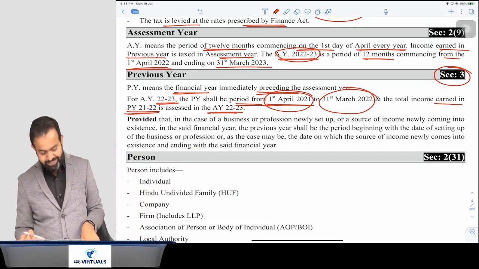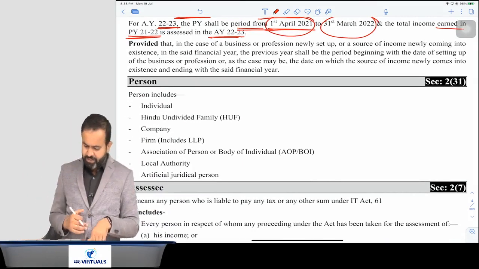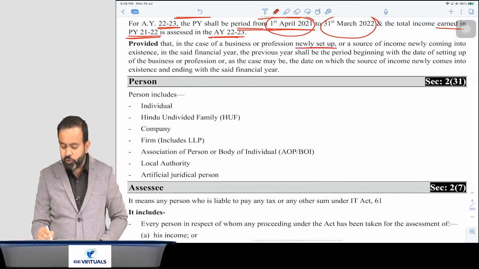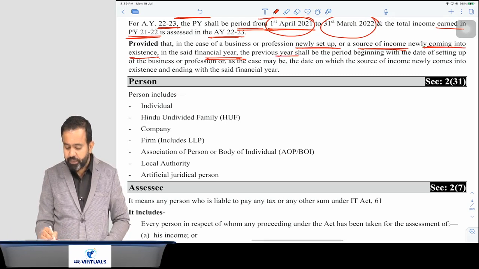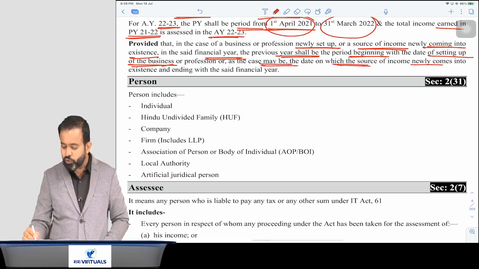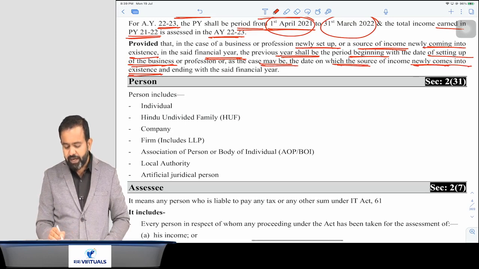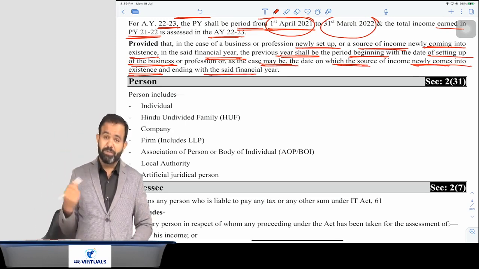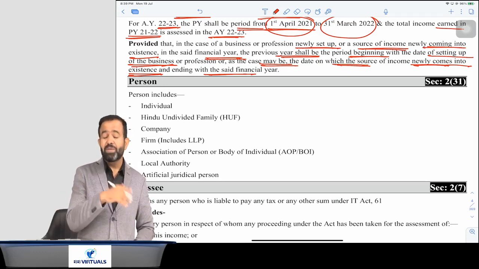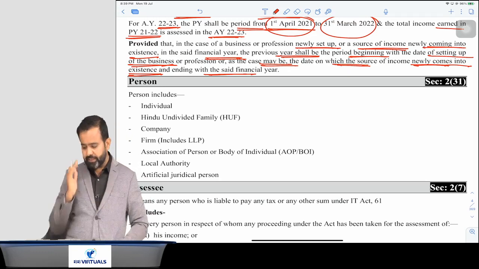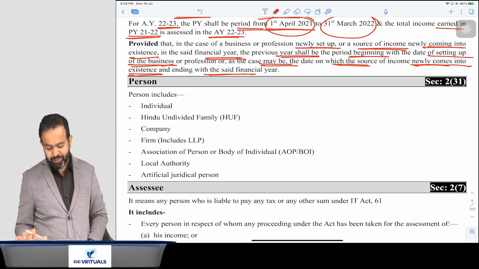Now next part, provided that in the case of a business or profession newly set up, or a source of income newly coming into existence, the previous year shall be the period beginning with the date of setting up of the business or profession, or as the case may be, the date on which the source of income newly comes into existence, and ending with that financial year. So suppose your business started in the month of September, then your previous year will be from September to March, but assessment year will be April to March only, that is the next 12 months. You got my point or not? Yes. Now next part.